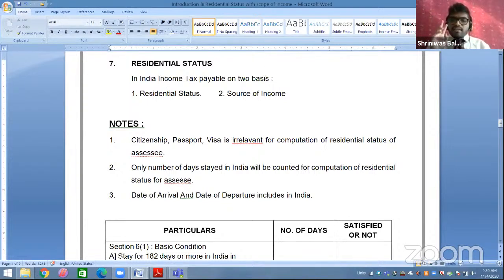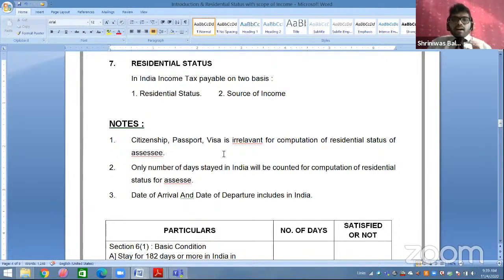If you have earned this income from India, yes, you have to pay tax in India. So income tax is chargeable on two bases: first, residential status; second, source of income. If you are a resident of India, whatever amount you earn in any country, you have to pay tax in India. Second, source of income: if you are a non-resident of India, whatever income you have earned from a source in India will be chargeable to tax.